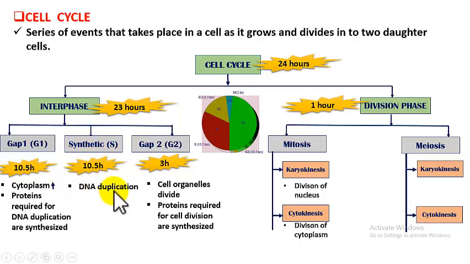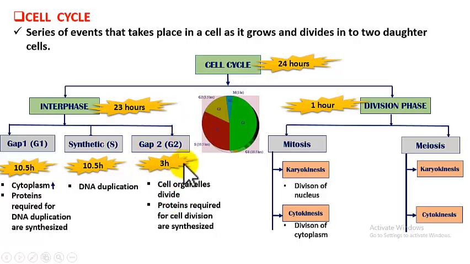So DNA has doubled. Synthetic phase is the phase in which DNA doubles. Chromosomes do not double, but the DNA present in the chromosome doubles. Each chromosome now contains 2 DNA molecules. That happens in synthetic phase. Next is gap 2 phase, that is G2.